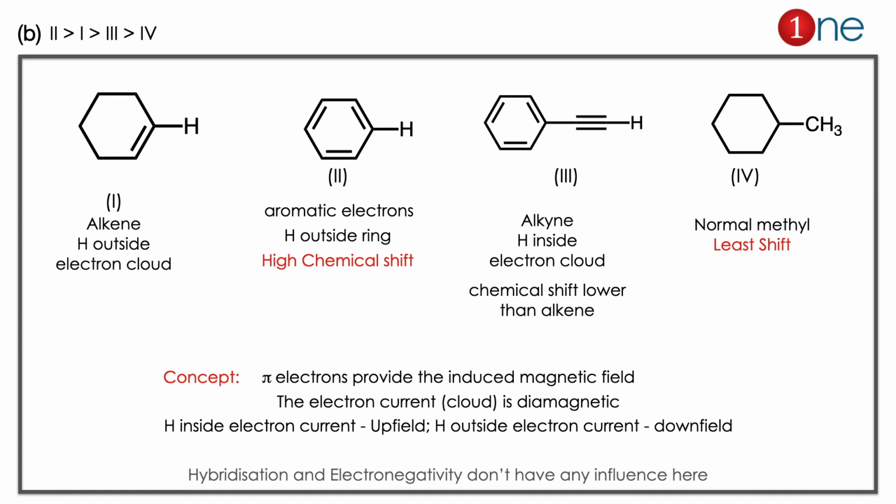Here the concept you have to learn is that pi electrons provide an induced magnetic field. The hydrogen inside the electron current is diamagnetic. The hydrogen outside the electron current will be paramagnetic. Hydrogen inside the electron current is upfield. Hydrogen outside the electron current is downfield there. Here the important concept you have to learn is that hybridization and its electronegativity don't play any role here.